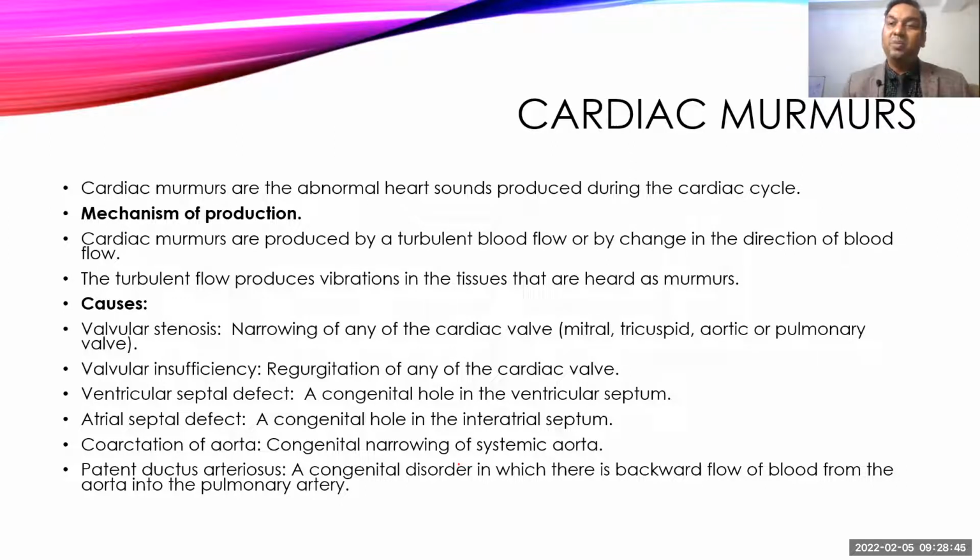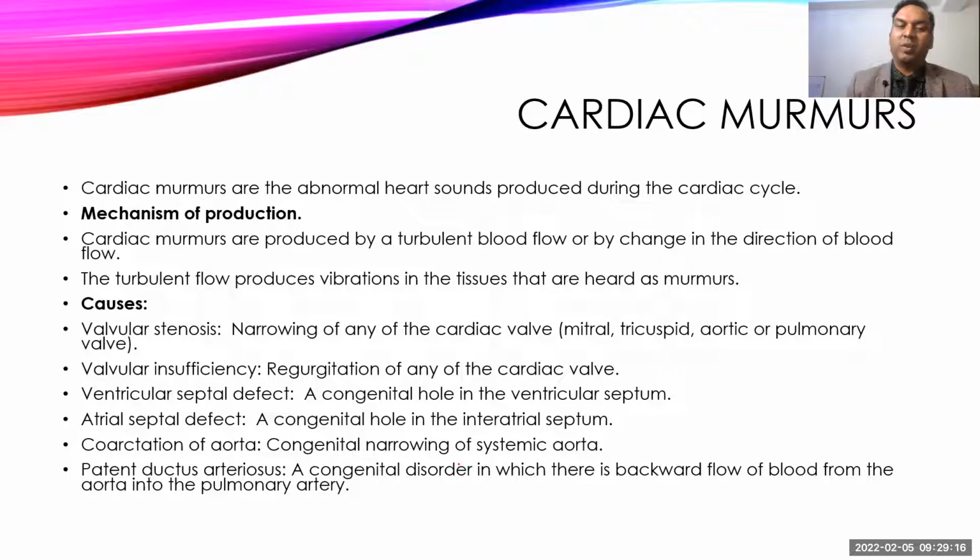Then, when more blood is flowing through the valves, like in regurgitation, the valve does not close properly, so blood is moving in the opposite direction through the valve. So during regurgitation, also called valvular incompetency, blood is moving back through the valve, and that produces the murmur. Then abnormal openings like ventricular septal defect and atrial septal defect also cause a murmur.